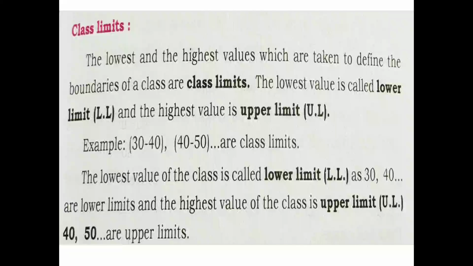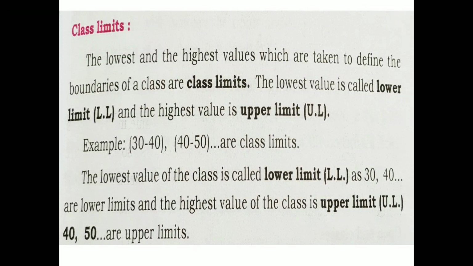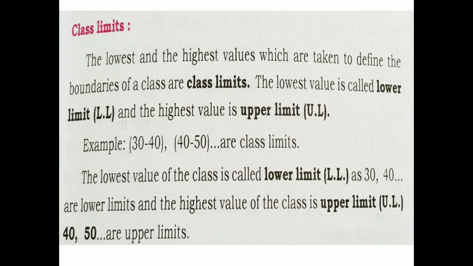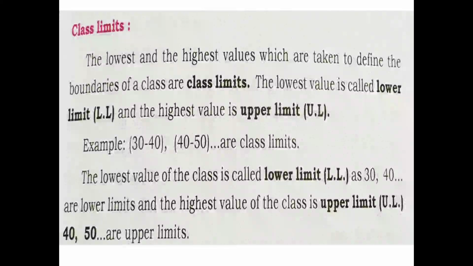Next, class limits. What is a class limit? The lowest and the highest values which are taken to define the boundaries of a class are class limits.